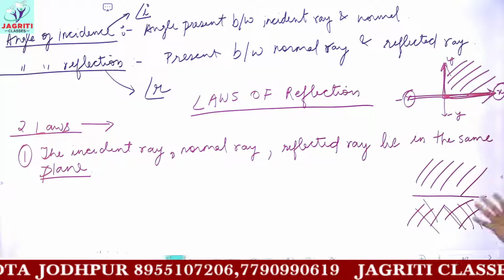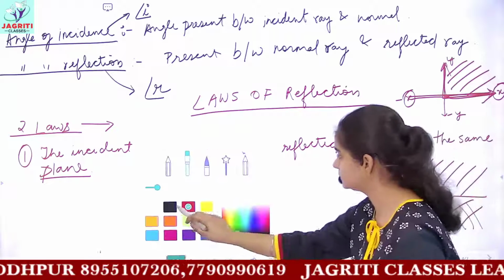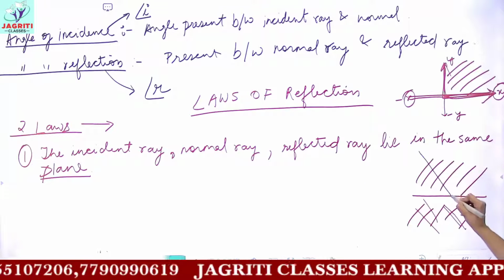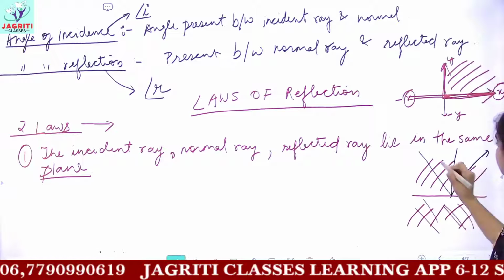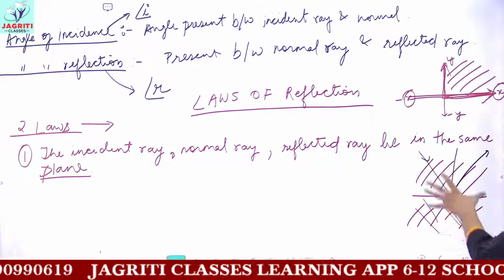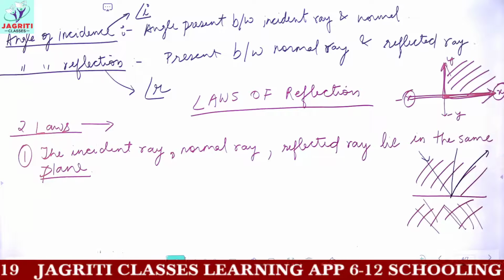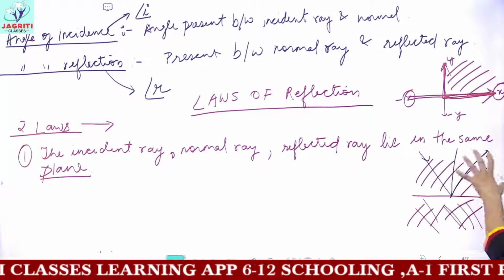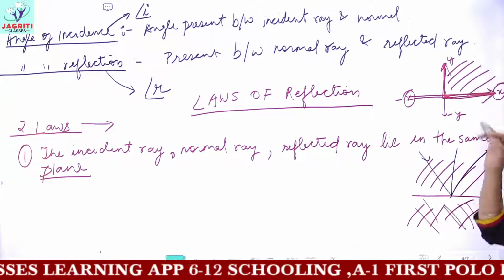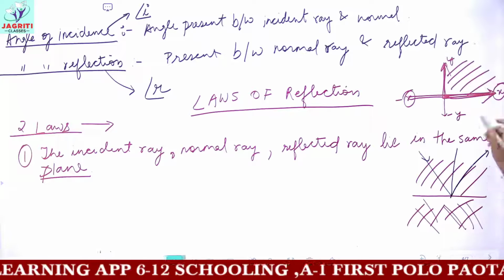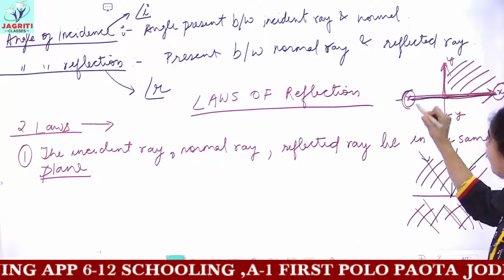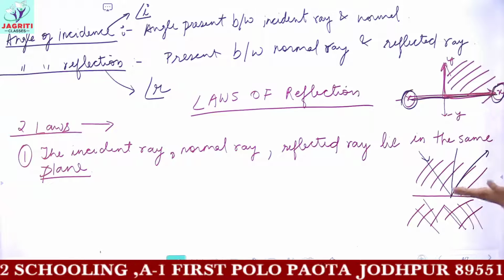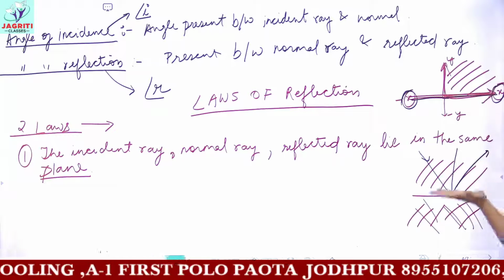So whenever reflection occurs, the incident ray comes, and the reflected ray and the normal, all these three rays are drawn in the same plane and not drawn below. Plane means the area between two axes. If I consider my two axes minus x and plus x, it divides the area into two planes, above plane and below plane.